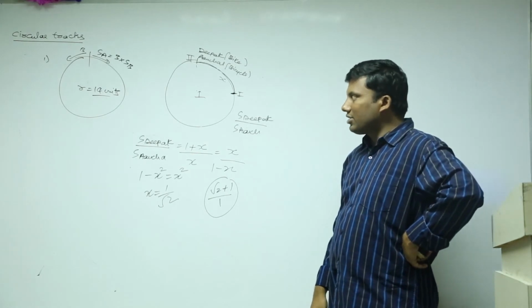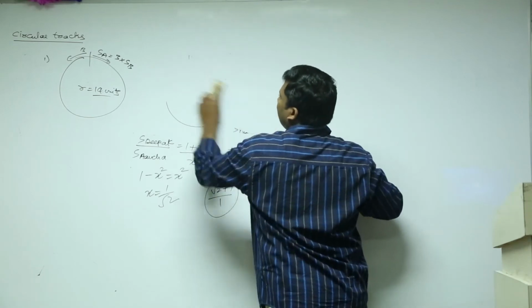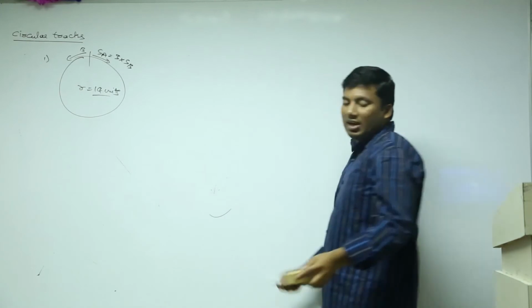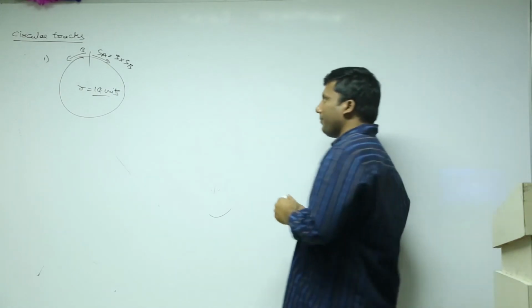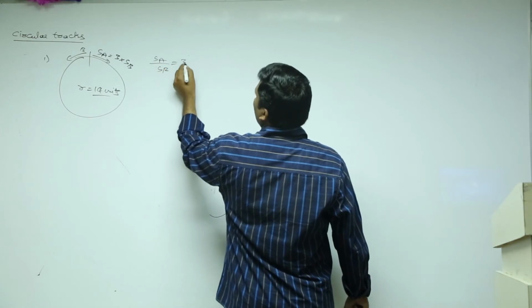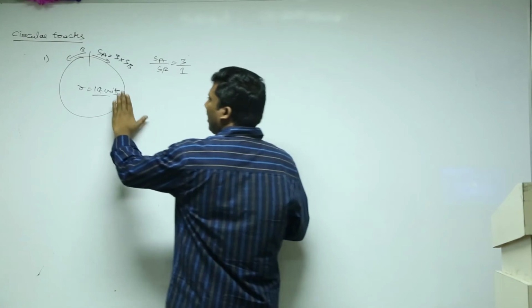Next, first one. SA is equivalent to 3 into SB, so SA by SB is 3 is to 1, because they are traveling in opposite directions.